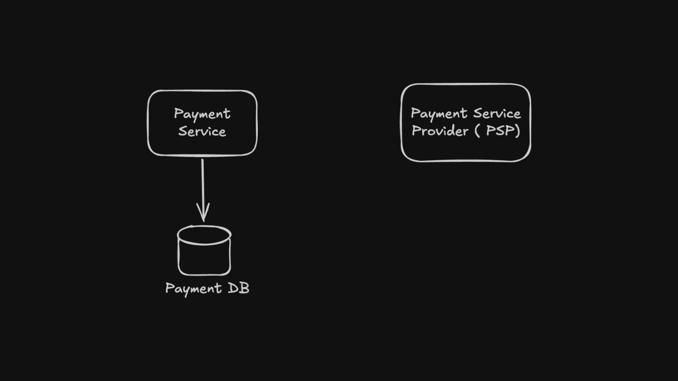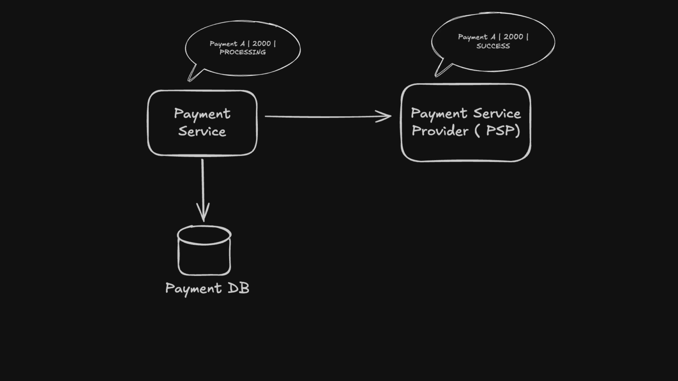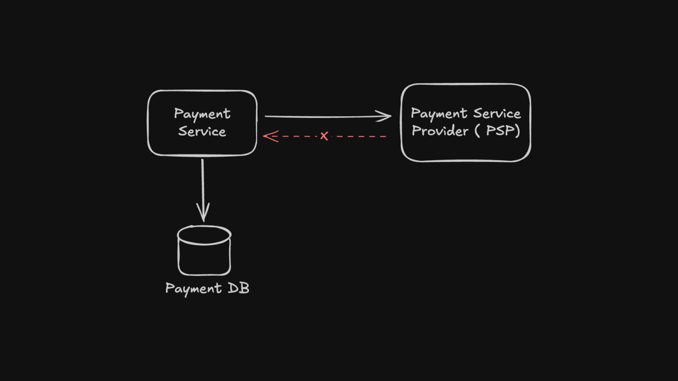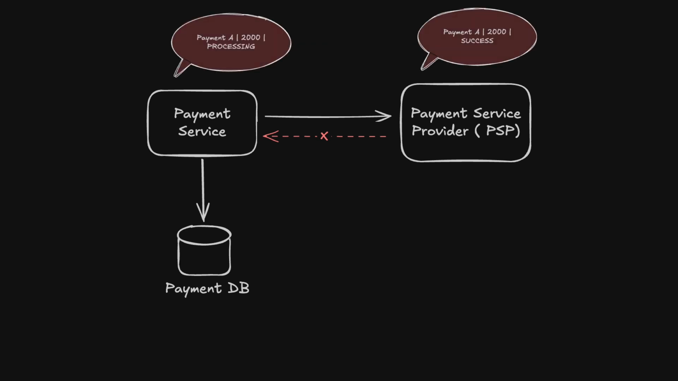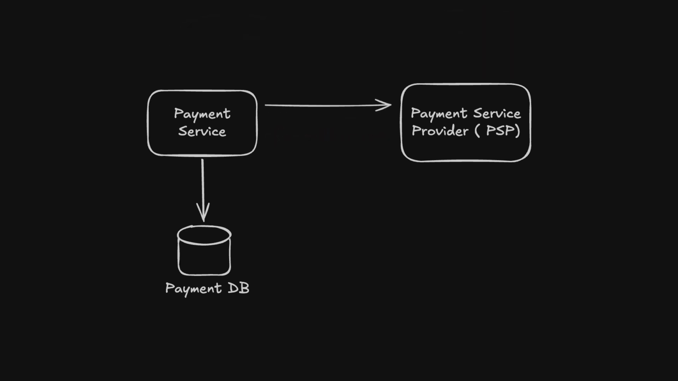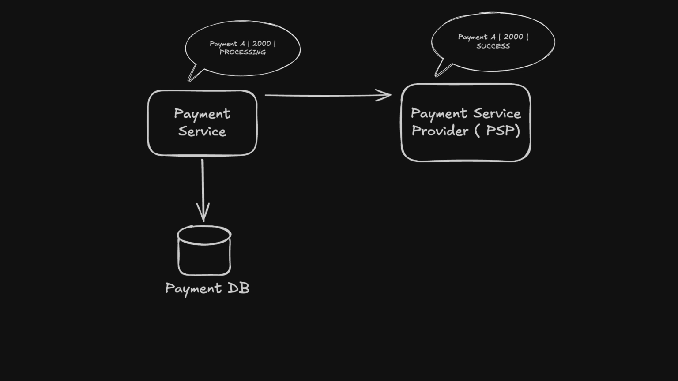Imagine our payment service sends a charge request to the payment provider. The provider successfully processes the payment, but before our service records succeeded, the service crashes, or the success response is lost. Now there's a discrepancy. Our database says processing, but the provider says succeeded. So what should we do? Can we simply send the payment request again? No, not safely. Because the provider may already have charged the customer.